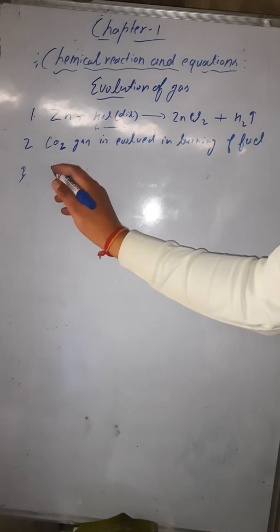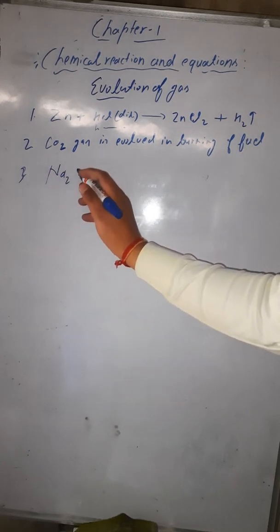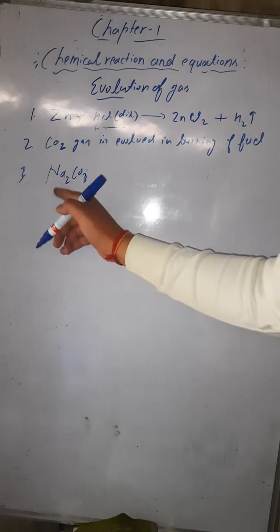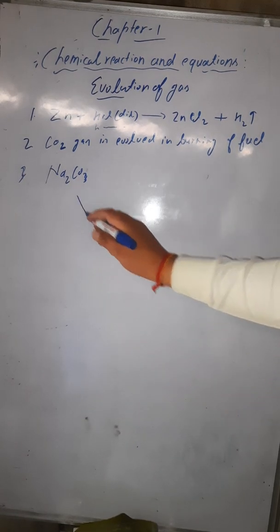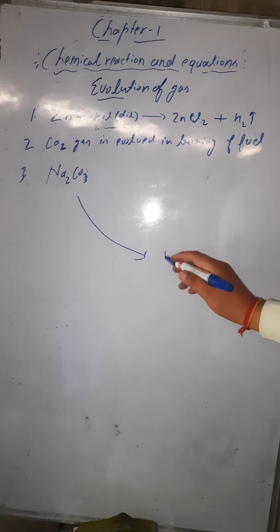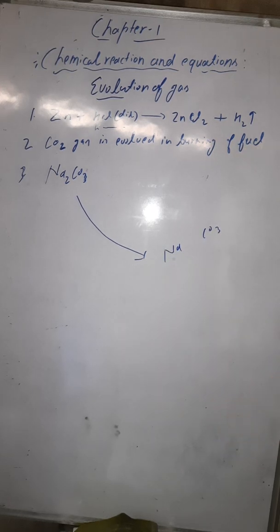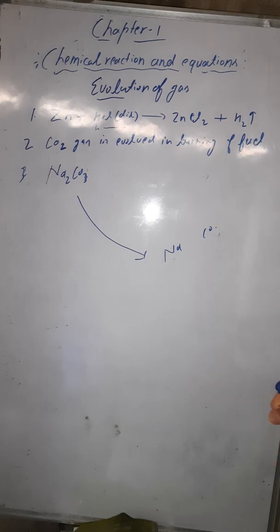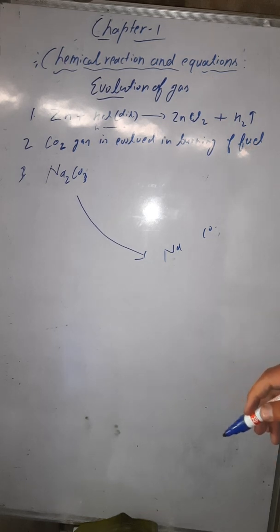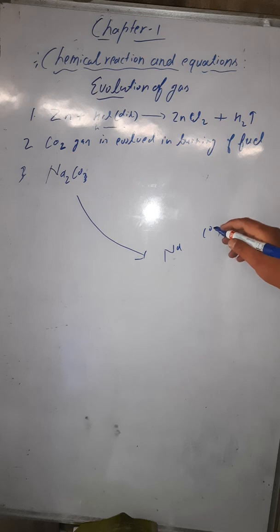Now suppose in the next case you can see the reaction of sodium carbonate. Sodium carbonate is Na2CO3. Why Na2CO3? How am I writing it? Just look here: sodium and carbonate, carbonate is CO3.